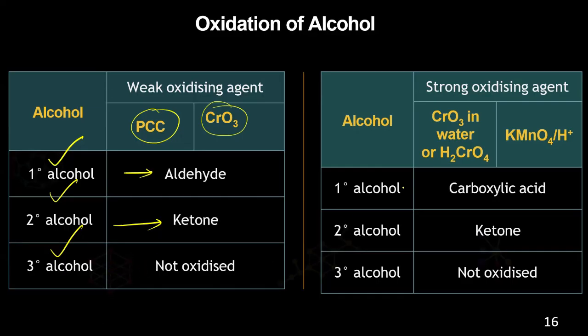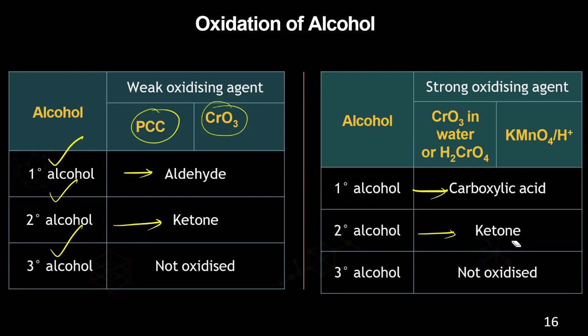If you use a strong oxidizing agent, the primary alcohol will turn out to be the carboxylic acid. The secondary alcohol will turn out to be a ketone. Yes or no? The secondary alcohol treated with a strong oxidizing agent will only show the ketone.